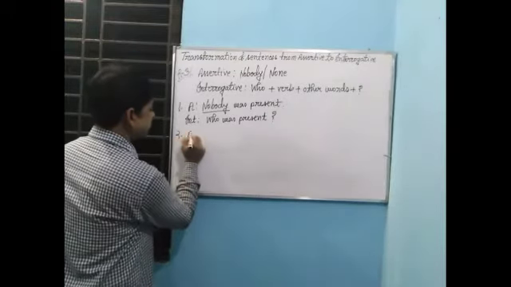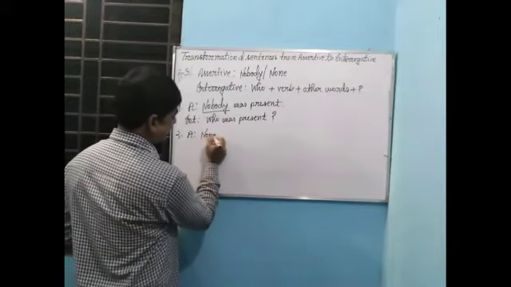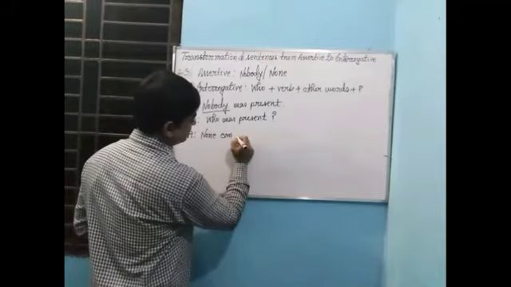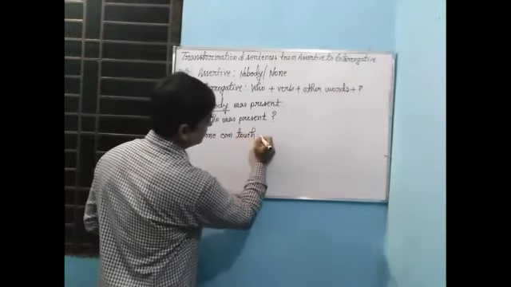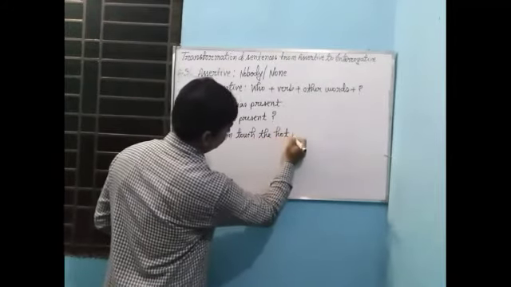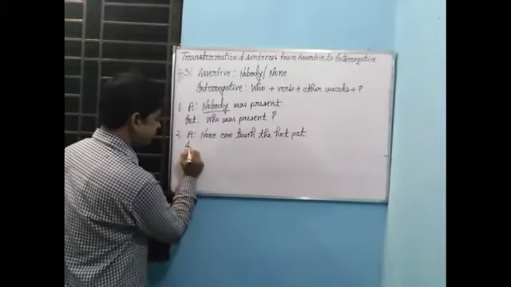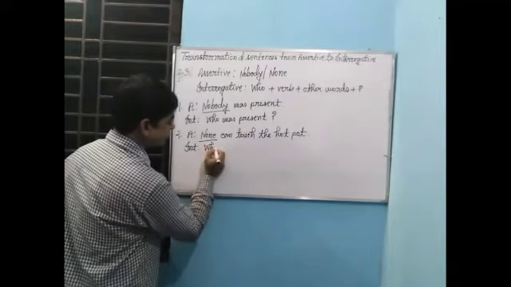Number 2. None can touch the hot pot. If you want to make it interrogative, in place of none you have to use who.